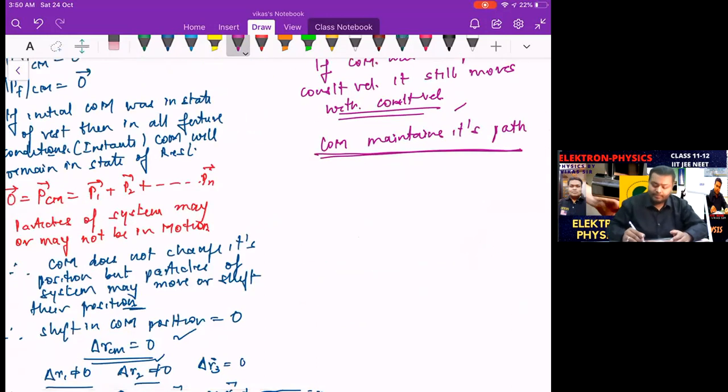Like we talked about, if we throw an axe like this, what happens? It follows a trajectory. The axe position keeps on changing. It's a complicated position.